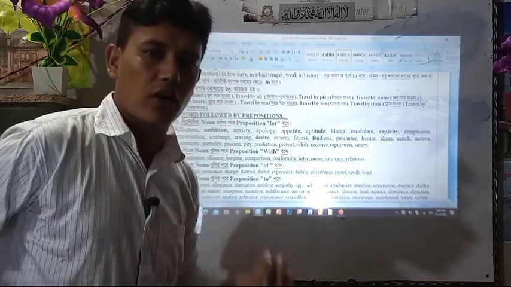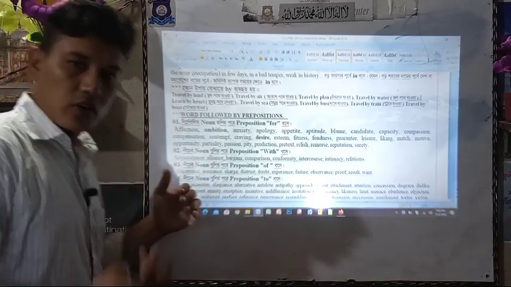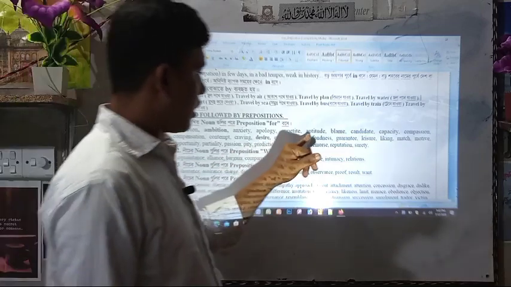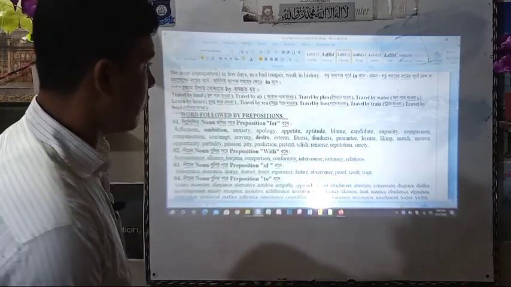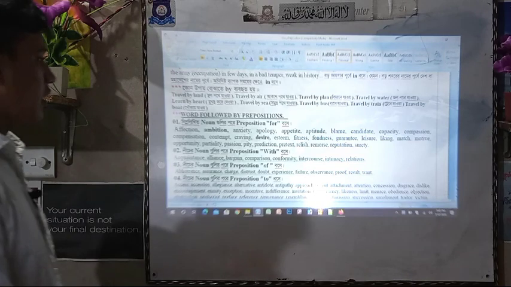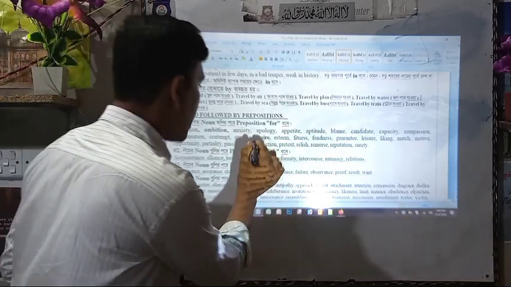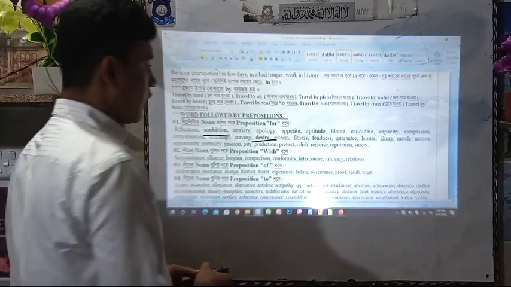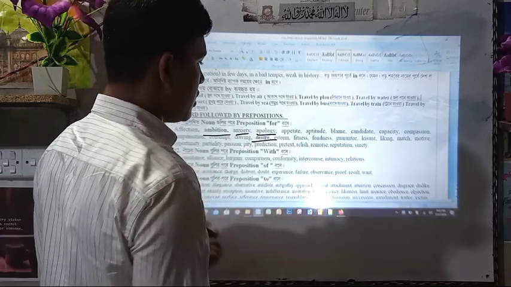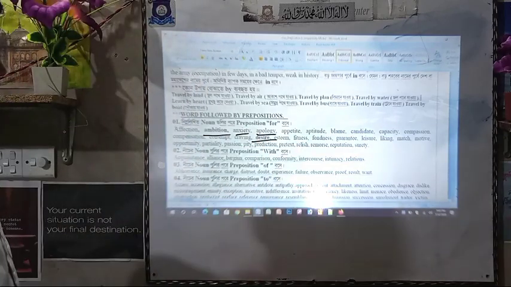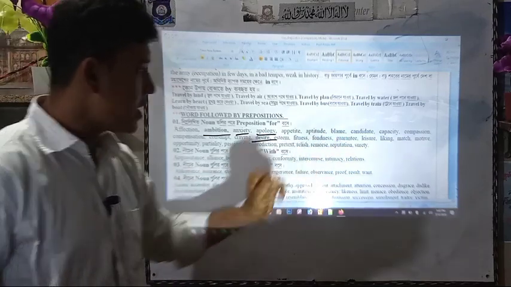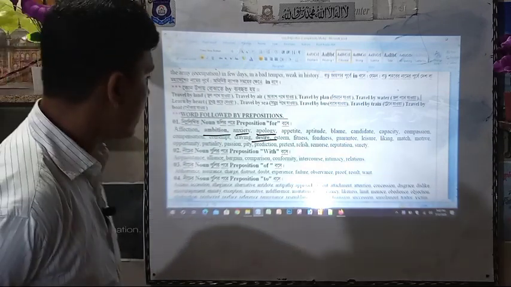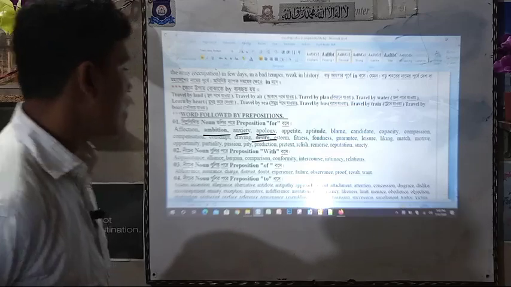You have to study, you have to practice a lot at your home, like that. Look at me, and you have to practice: affection for, ambition for, anxiety for, applause for, appetite for, attitude for, blame for, candidate for, capacity for, compassion for, comparison for, contract for, craving for, desire for. Desire, most of the time it comes, and that's why we gave it to you. Applause for, anxiety for, this most often comes in your exam. Fitness for, fondness for, guarantee for, leisure for, liking for, match, motive, opportunity for, passion, pity, prediction, pretext, remorse, reputation, surety, etc.